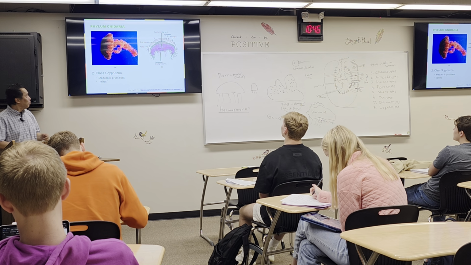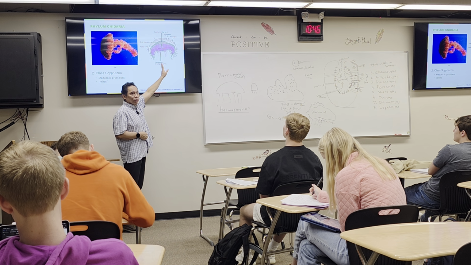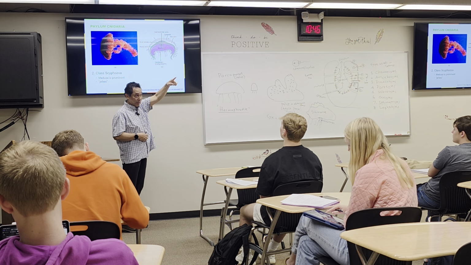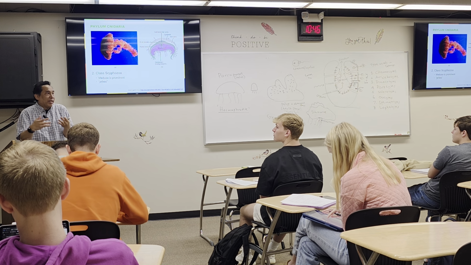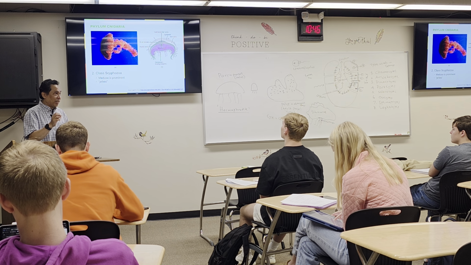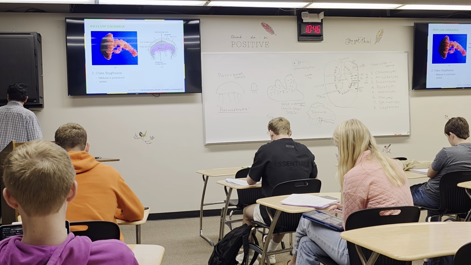Okay, so again, I mentioned the nematocyst. This is a structure that will produce that poison, and then using the tentacle to sting the animals. They do that because that's the way they get food. They sting the animal, especially small fish, and after that they will absorb the nutrients from that animal.